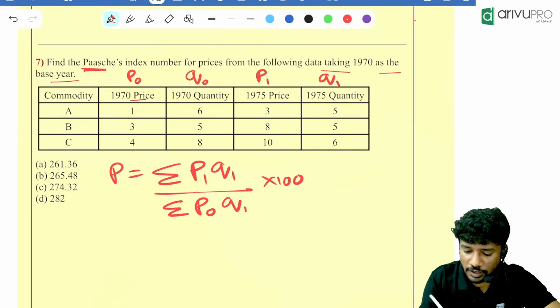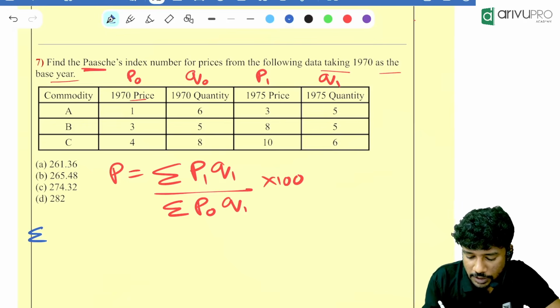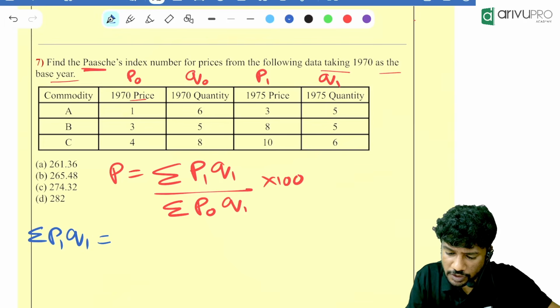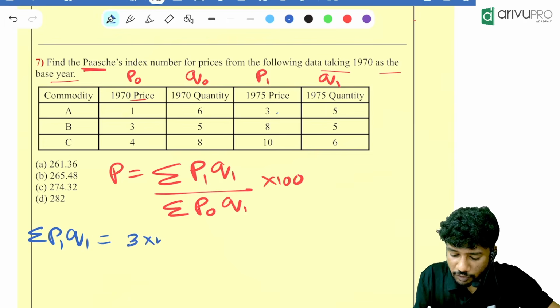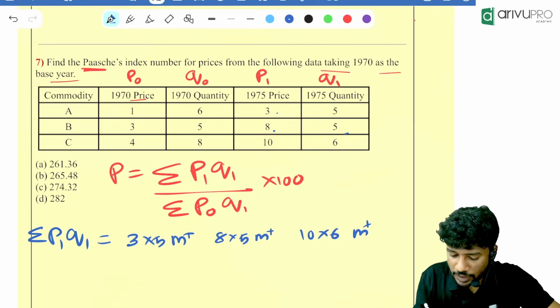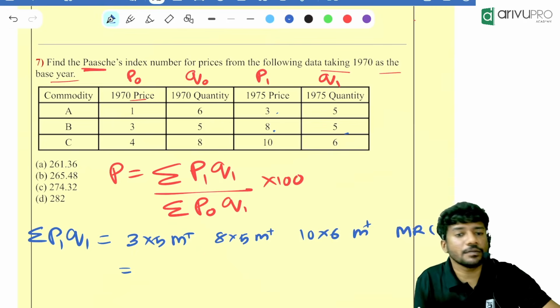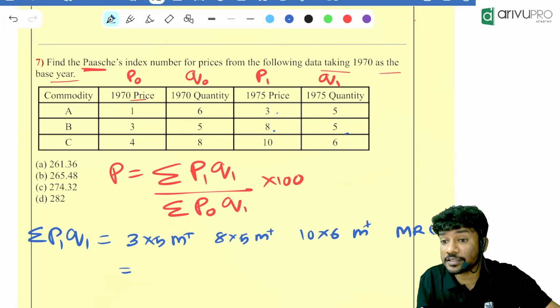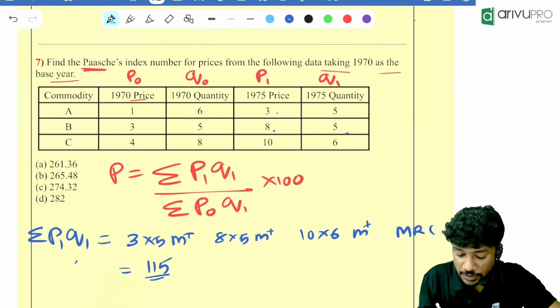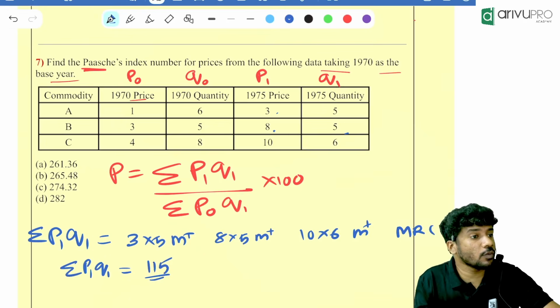Summation of P1 Q1. P1 Q1 is how much now? 3 into 5, plus 8 into 5, plus 10 into 6, plus. Then you will click which button? MRC button. How much did you get for the numerator? Numerator is 115. Everyone got sigma P1 Q1 is equal to 115.